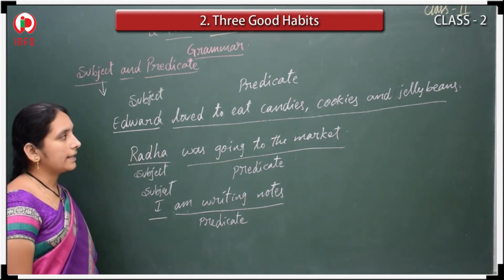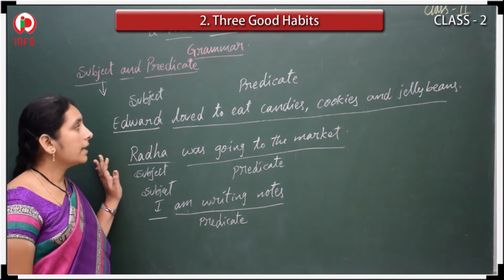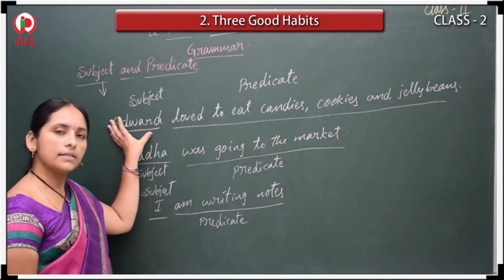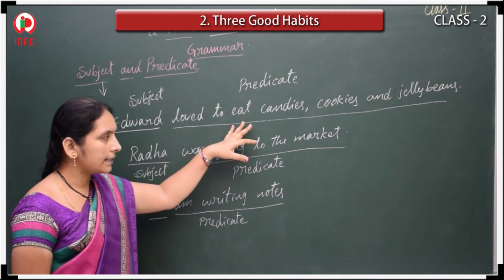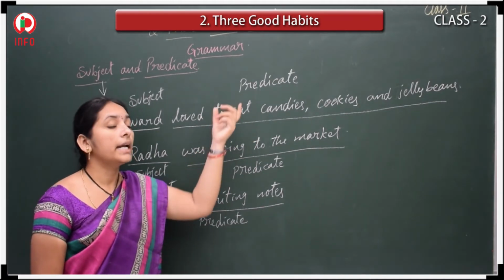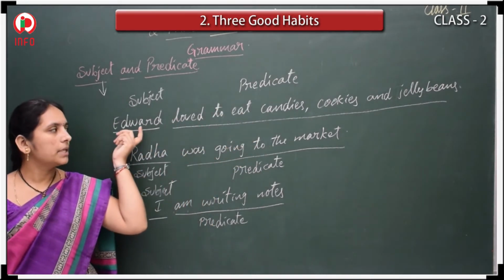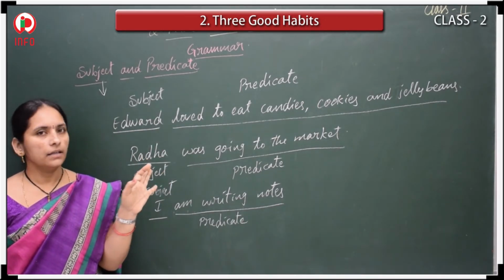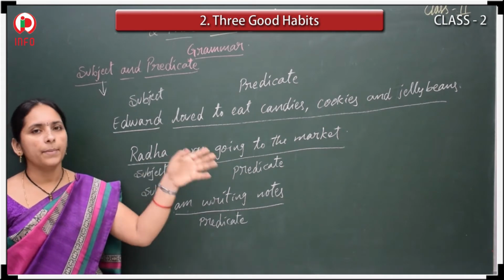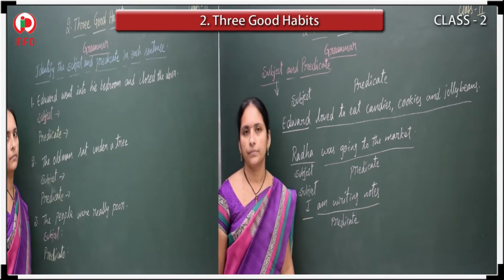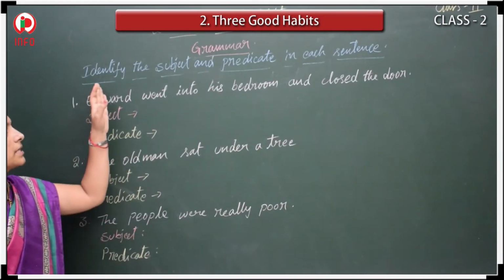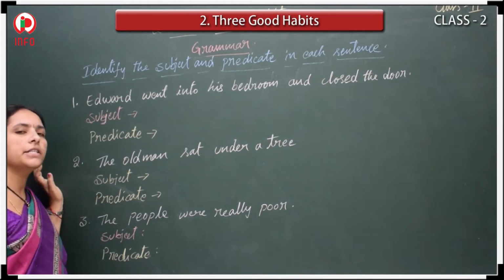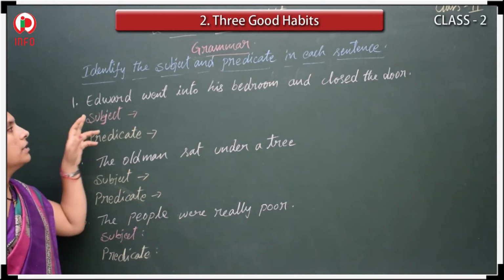Understood? So like this, in a complete sentence, who is doing the work is called a subject, and what it has done is called predicate. Okay. Subject and the remaining part of the sentence is called predicate. Clear? Understood this one? Yes. Let's see some examples on this. See the examples children. Here we have identify the subject and predicate in each sentence. Total five are there.